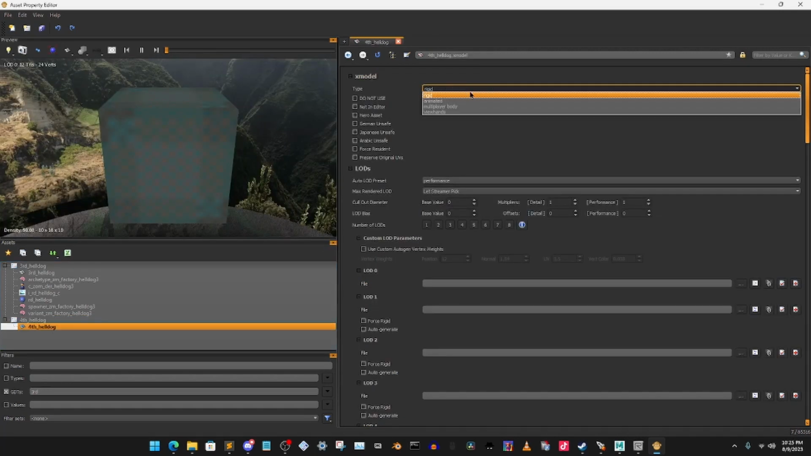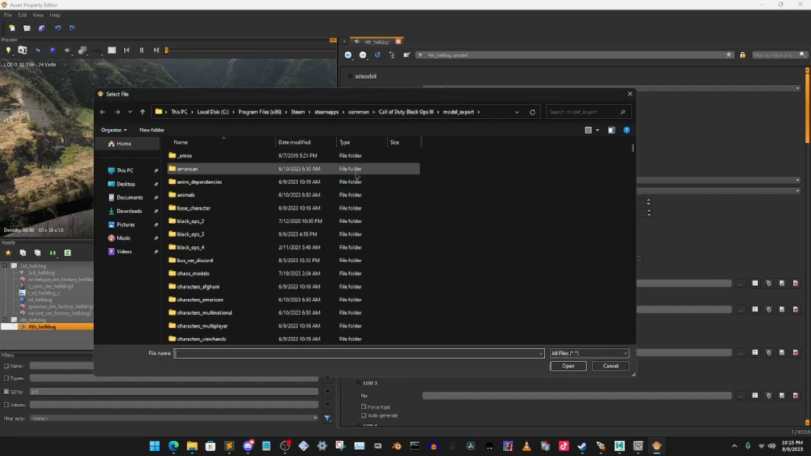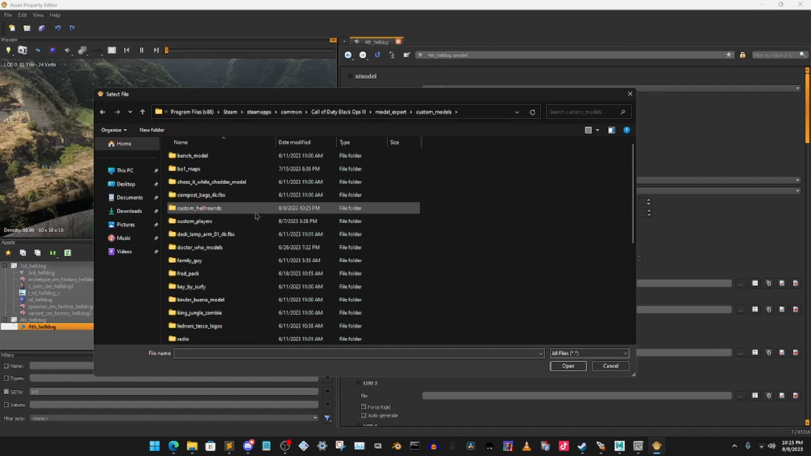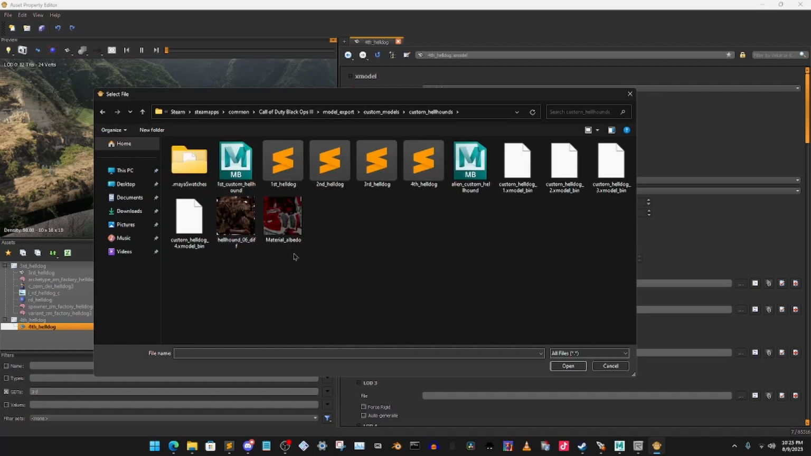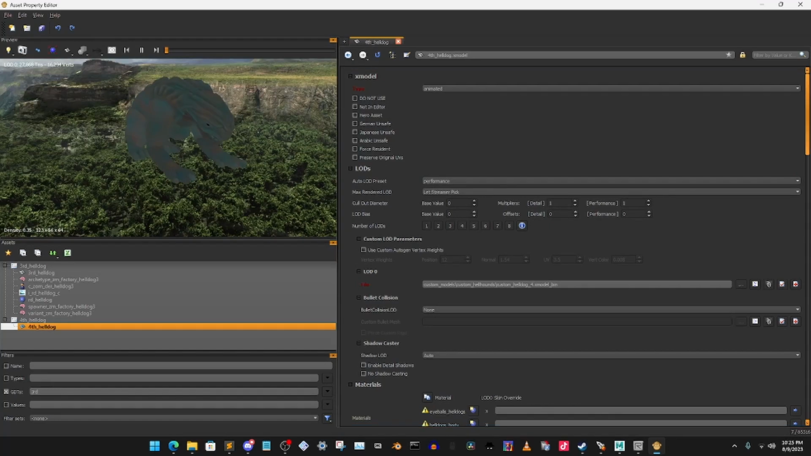Change up here, change it to animated, because it is technically animated. And then you want to go to local LOD00, which is file, 3 dots. It will send you to model export. Go ahead and find your export X model that you had, which is mine's in hellhound. It is the 4 hell dog. Click on that, and we should see him right here.